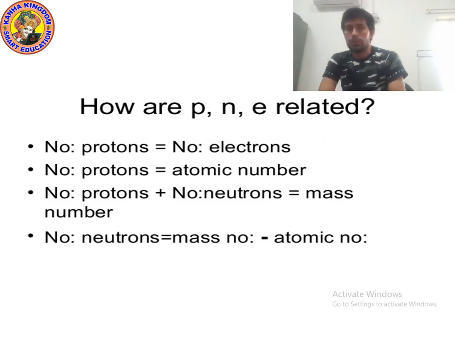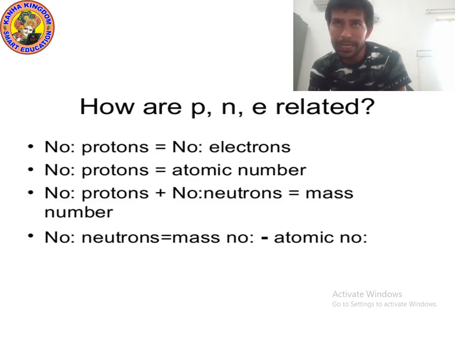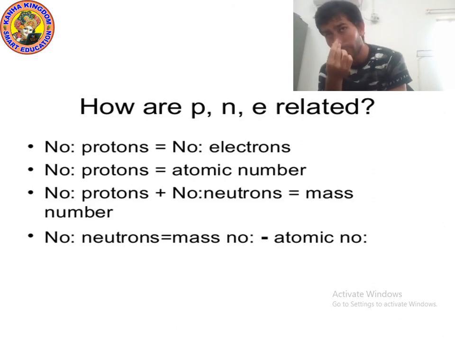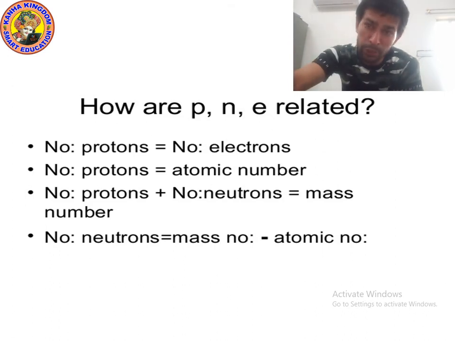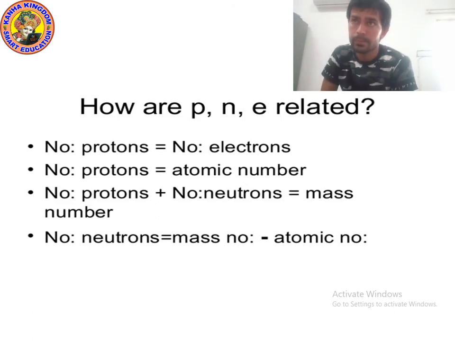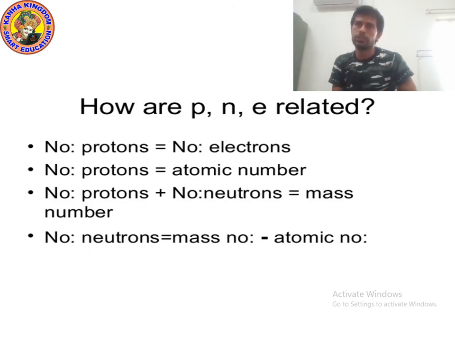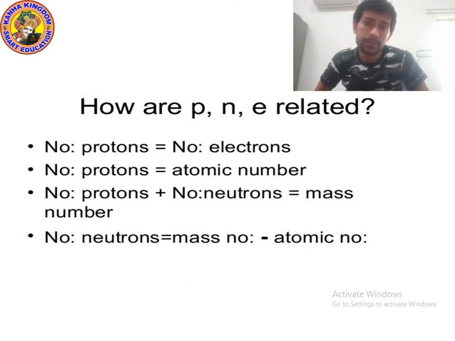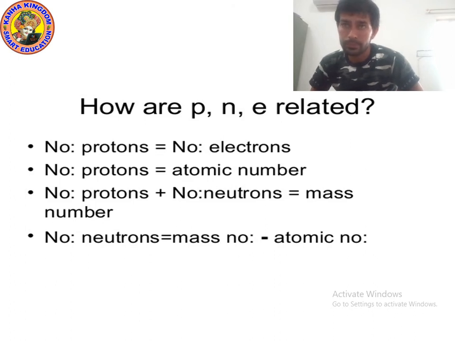Point number 1. Here NO means number. You can see the first point: the number of proton is always equal to the number of electron, but they have different charge. Proton has positive charge and electron has negative charge. But the quantity, if I talk in digits, is always equal.